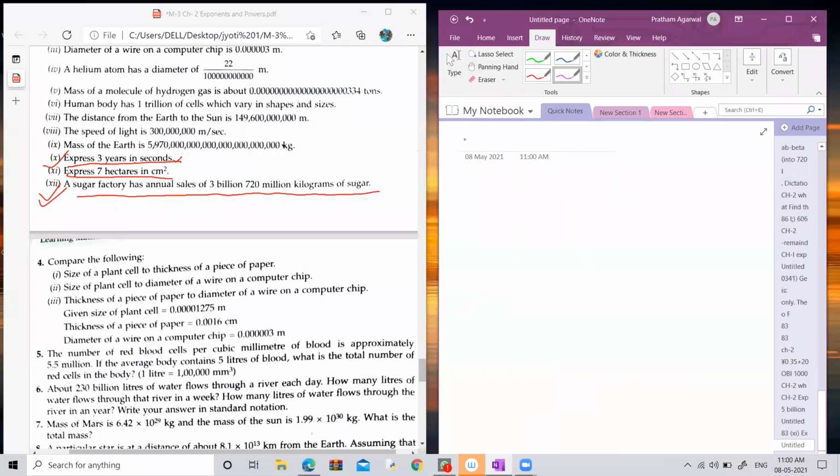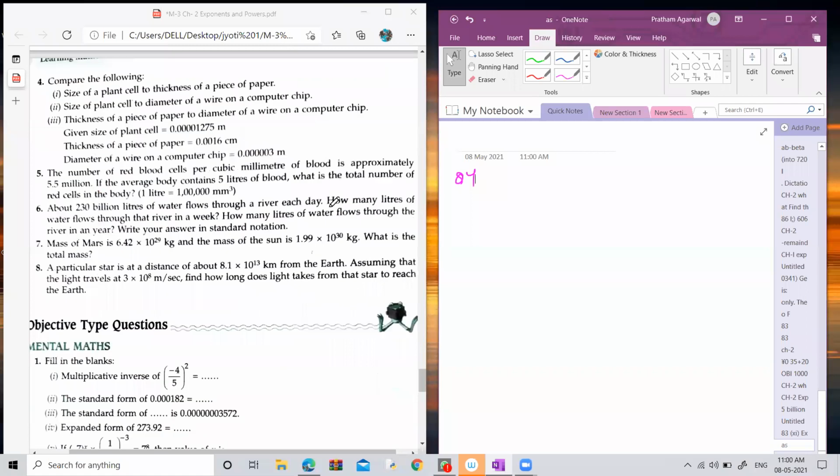Now let's come to question number 4. In question number 4, you have to compare the size of a plant cell to the thickness of a piece of paper. You have to compare these lengths. But before that, you must know the size of a plant cell and the thickness of a piece of paper. When you know the lengths, only then can you compare the values. So let's see what is the size of a plant cell.